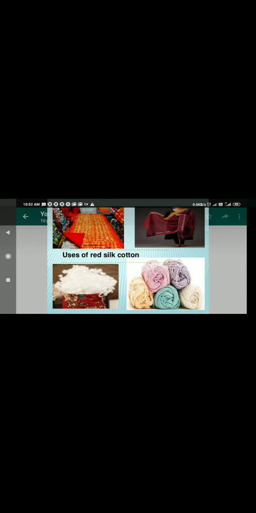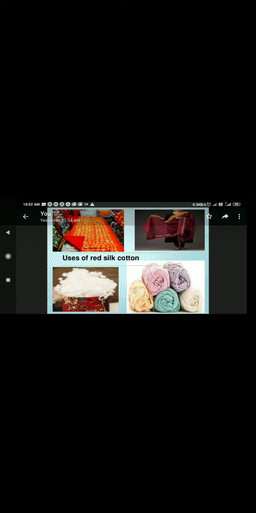These are some of the images of cotton products. You can see here sari, mattresses, wool, and cotton-like structures, which have huge impact on human life.